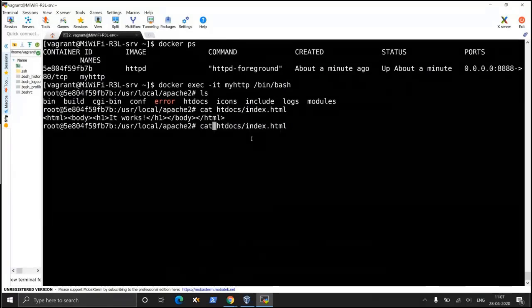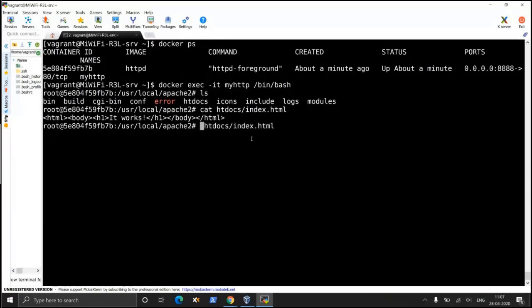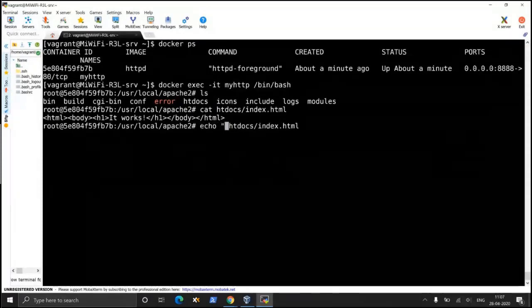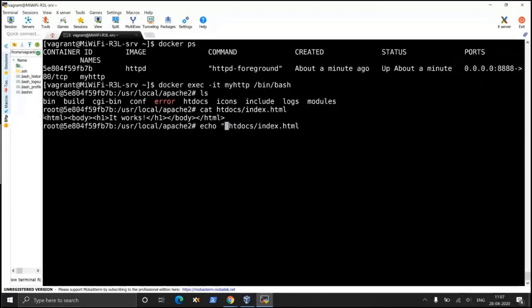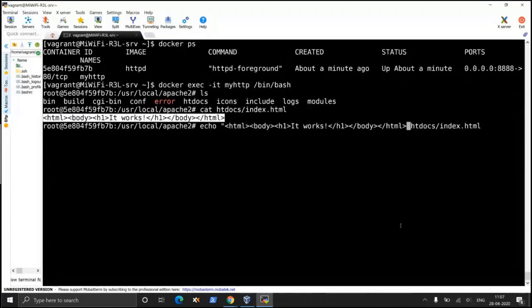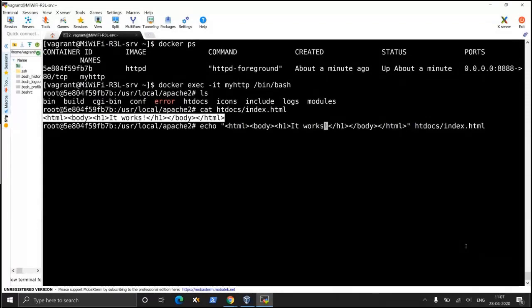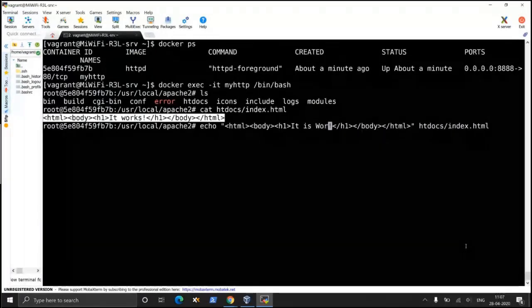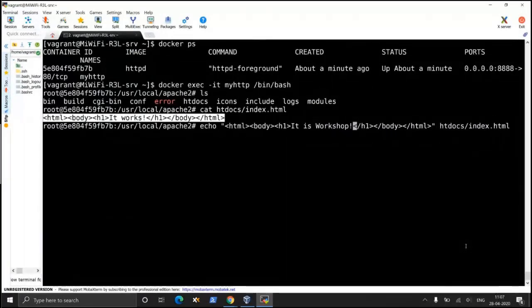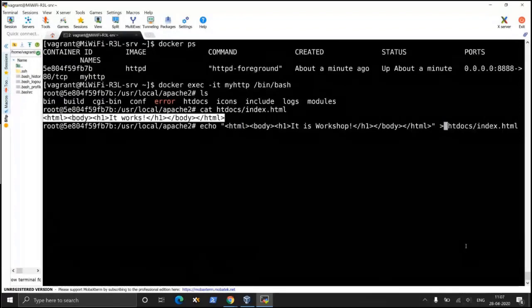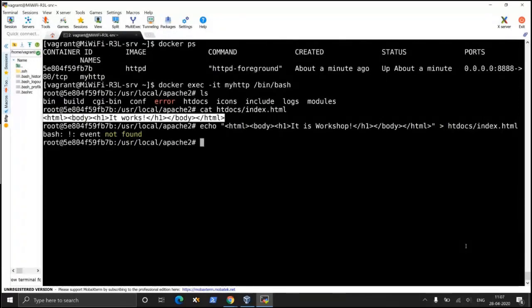Okay, so what we can do, we are going to do an echo. Then within inverted commas, I am not going to type all this, rather I'm going to copy it and paste it here and change it to "it is workshop". So I'm changing the content of it, and now I'm going to redirect it to that file. Press enter. Event not found.